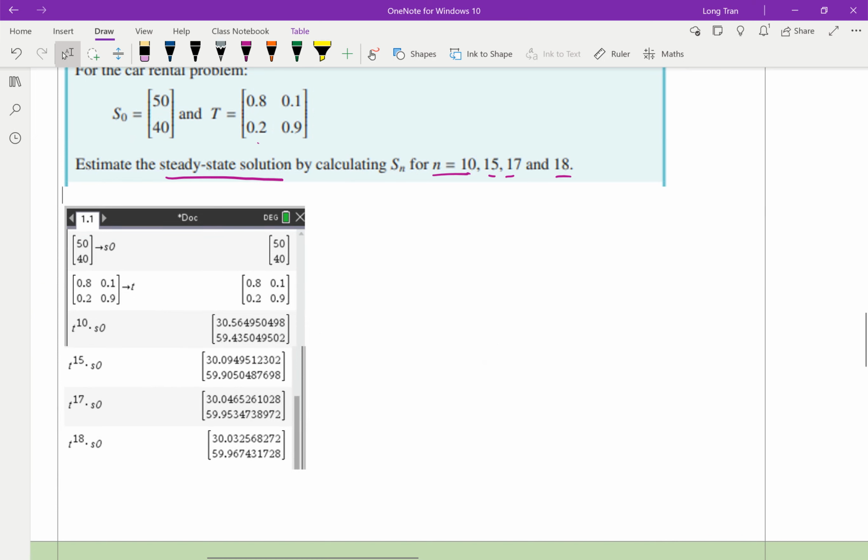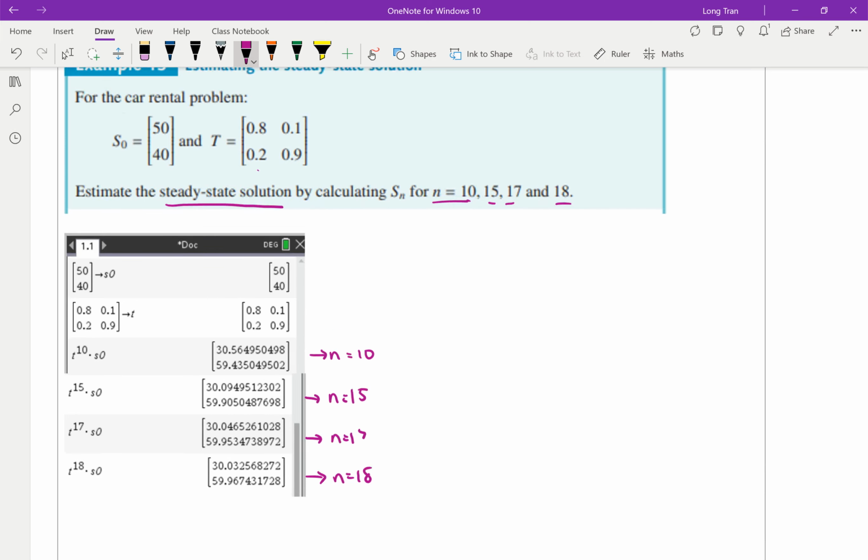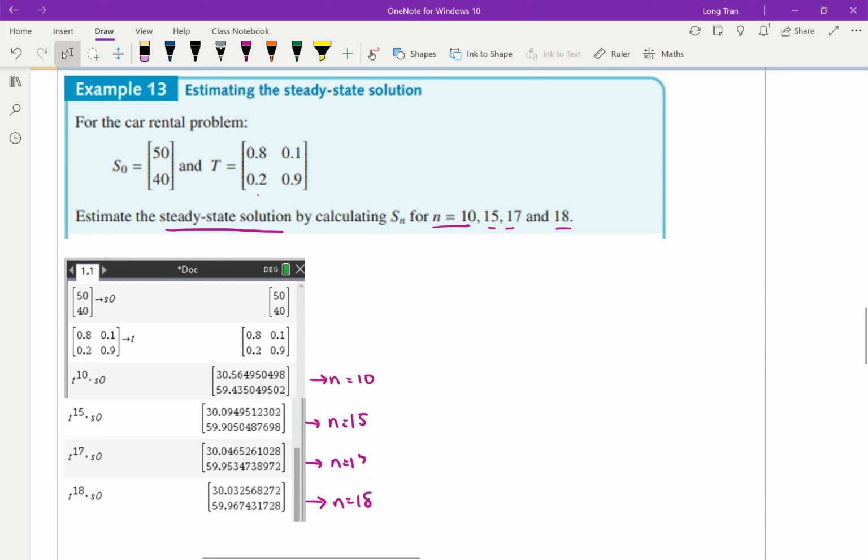There we go. So we can now say this is for n equals 10, n equals 15, n equals 17, and this is n equals 18. So what we can see is that the equilibrium, if it's car rental, whatever's at the top, it plateaus at about 30.